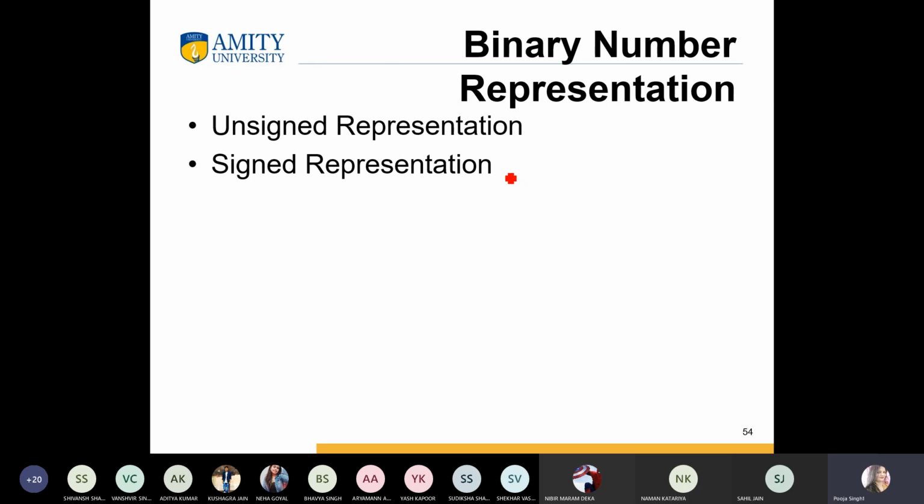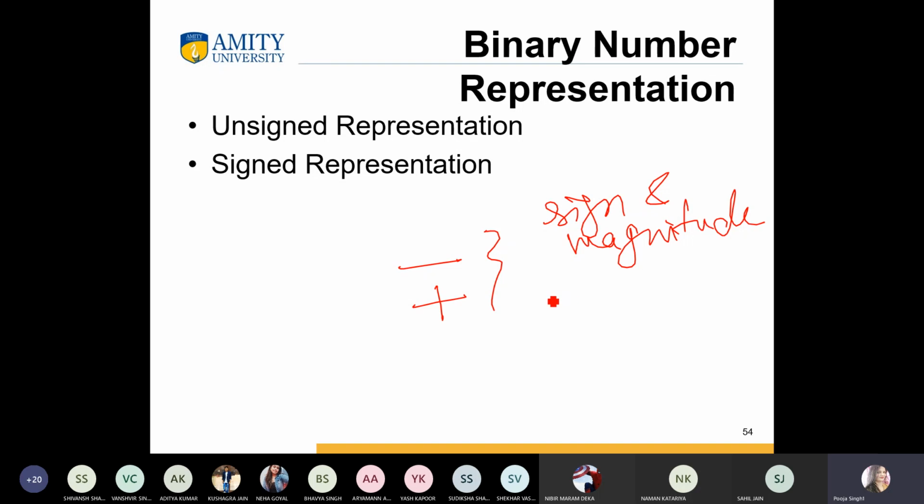The negative numbers in any base are represented by prefixing with a minus sign, and the positive by prefixing with a plus sign. The binary representations for signed numbers are sign and magnitude, where the first bit is the sign and the rest of the number is known as the magnitude.